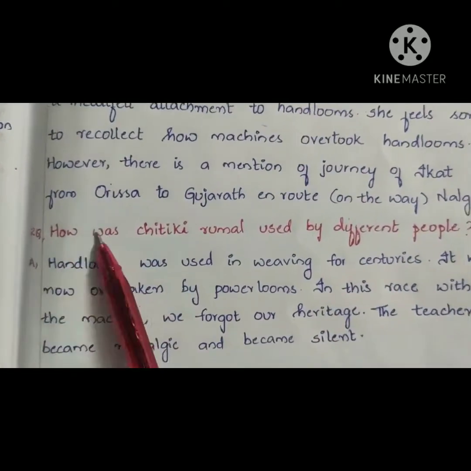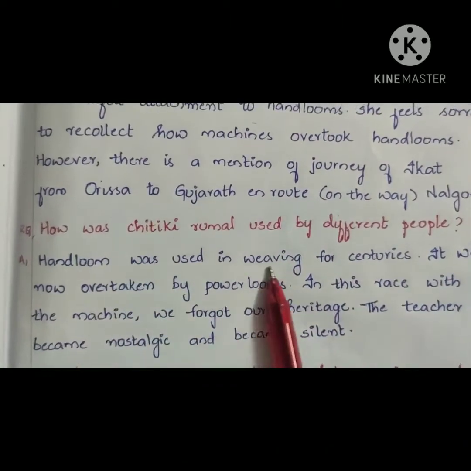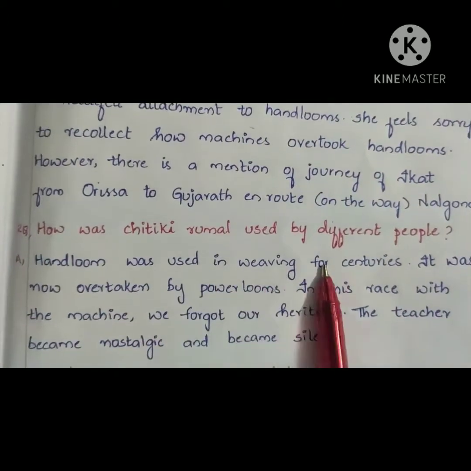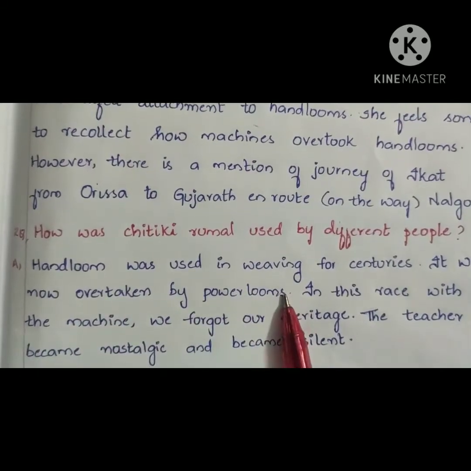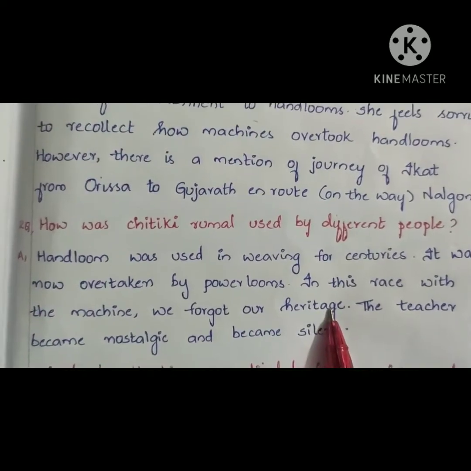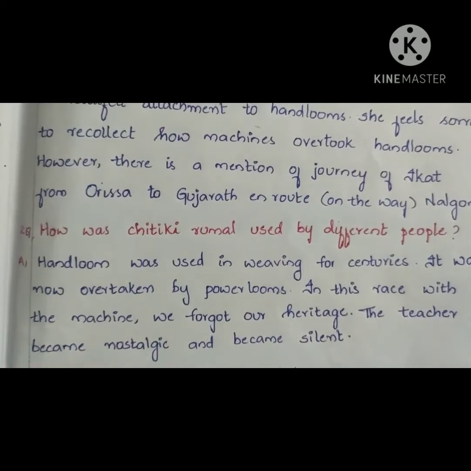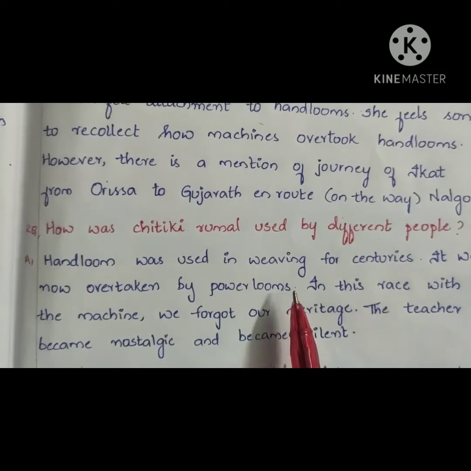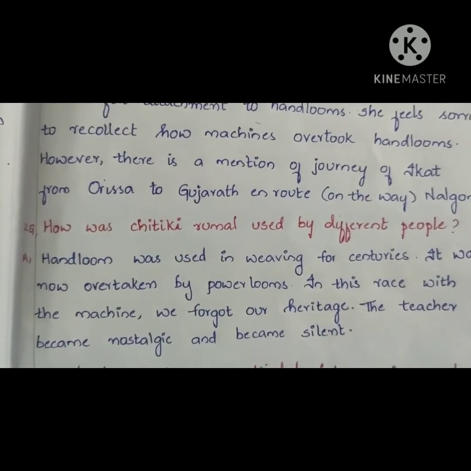Second question: how was the Chitki rumal used by different people? Handloom was used in weaving for centuries, isn't it? It was used long ago, for centuries. It was now overtaken by power looms. In this race with the machine, we forgot our heritage. The teacher became nostalgic and became silent. Telling about the story, now the handlooms are overtaken by the power looms, she felt very nostalgic and became silent.